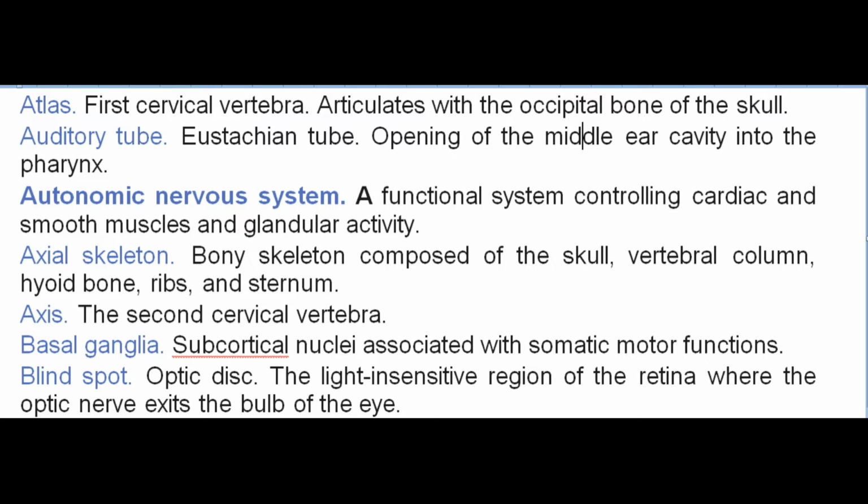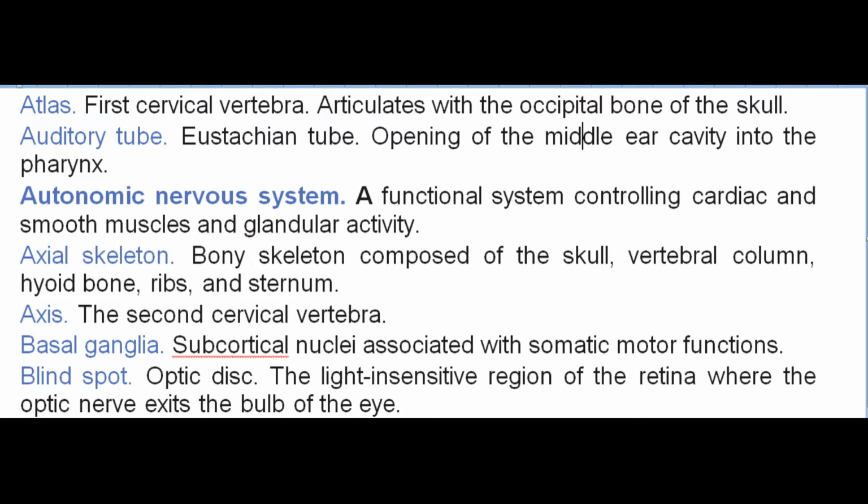Atlas. First cervical vertebra. Articulates with the occipital bone of the skull. Auditory tube. Eustachian tube. Opening of the middle ear cavity into the pharynx. Autonomic nervous system. A functional system controlling cardiac and smooth muscles and glandular activity. Axial skeleton. Bony skeleton composed of the skull, vertebral column, hyoid bone, ribs, and sternum. Axis. The second cervical vertebra.